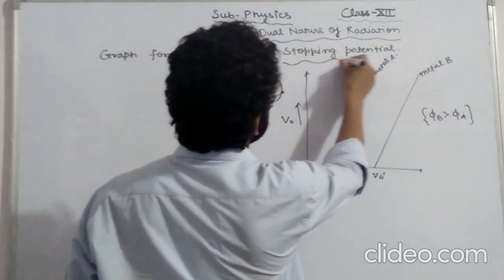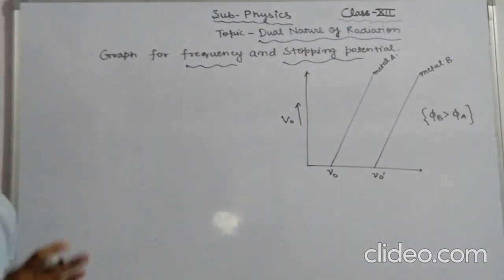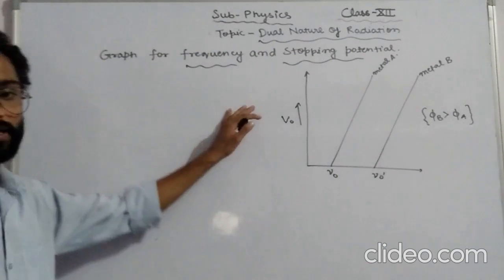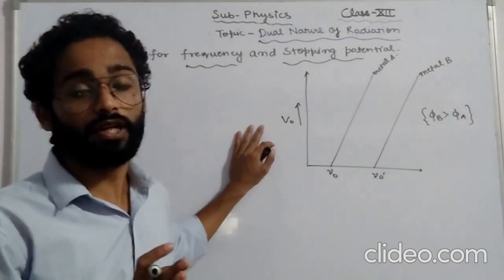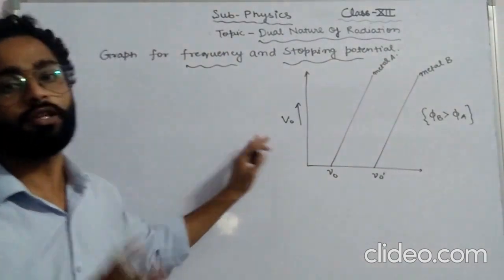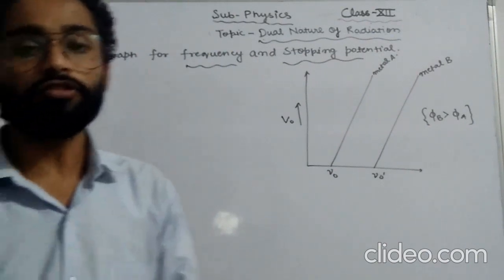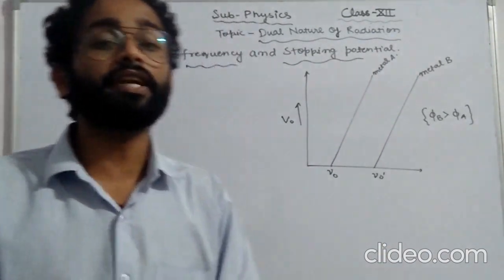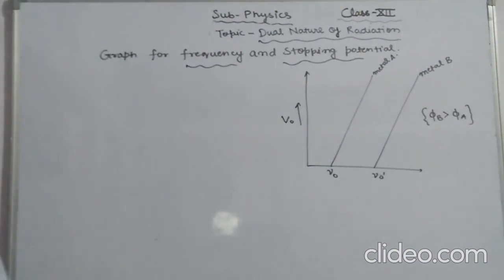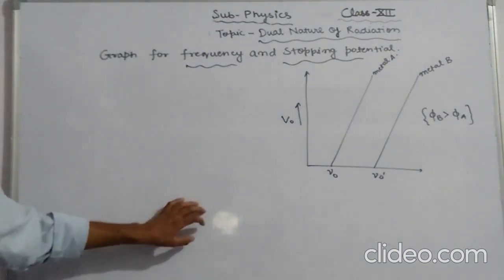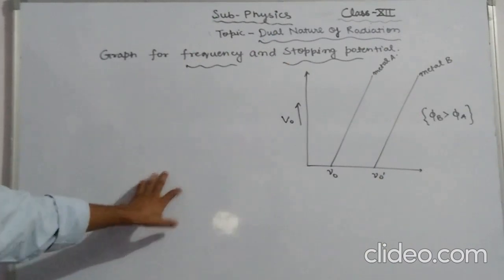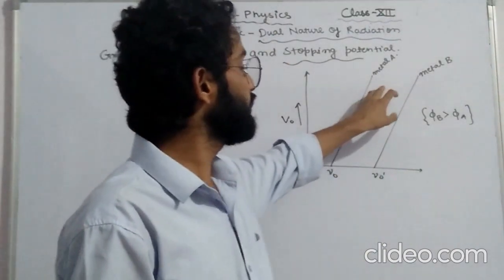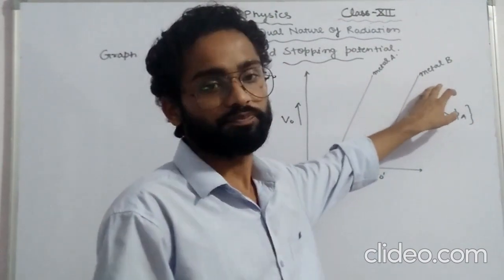Let me tell you one thing: the threshold frequency depends upon the nature of the substance. Whatever material you are using, it depends on that particular material. What I am saying is that the threshold frequency depends upon the nature of the substance or the material emitting the photoelectrons. And here the graph shows it for two different metals, metal A and metal B.